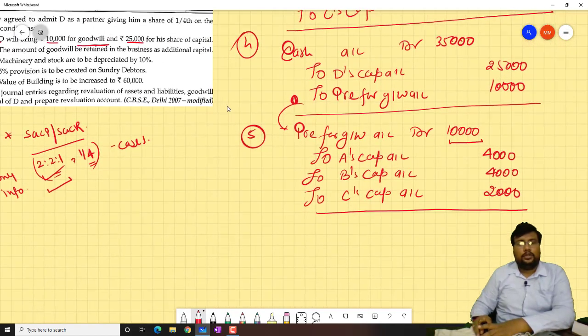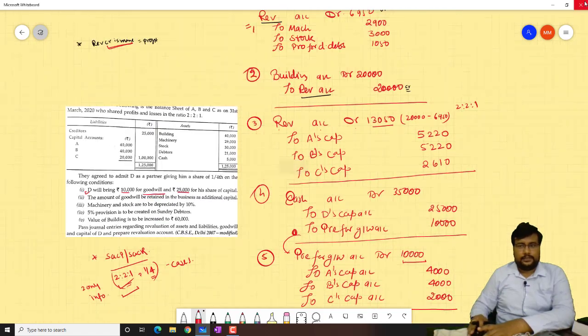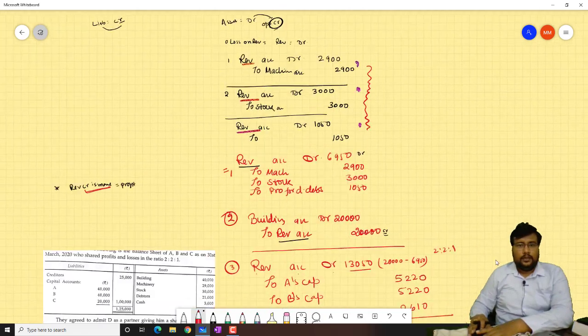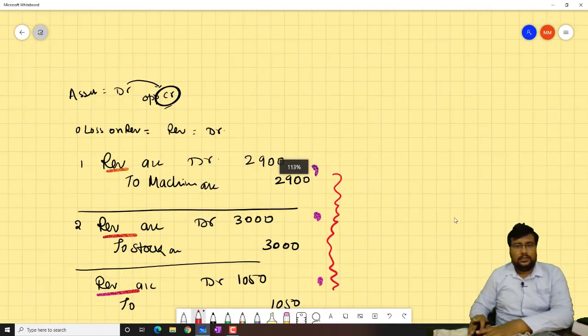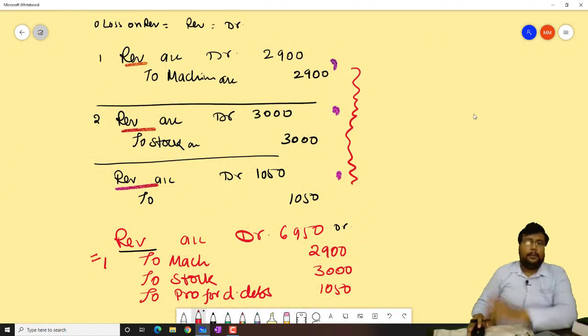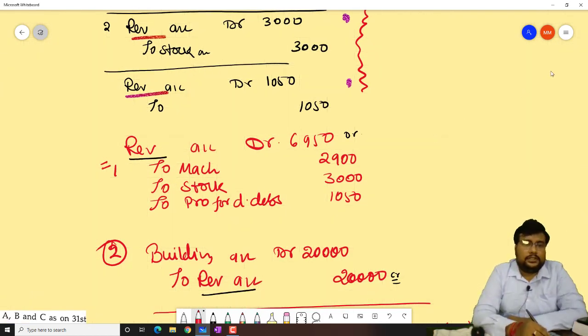Okay, bacha. So what entry had we passed? See this. First, we had passed the revaluation entry separately, but we can pass a combined entry also if revaluation is common, on the same side. This is our first entry of revaluation.